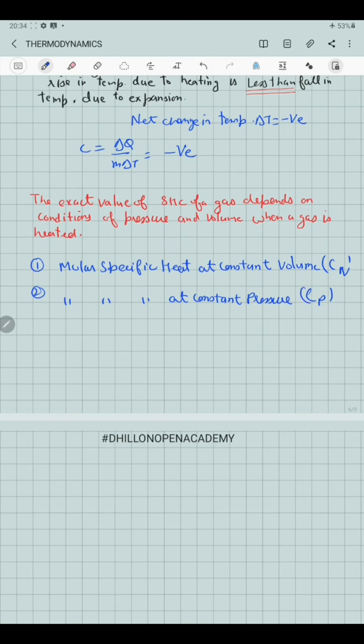So one is molar specific heat at constant volume, which is Cv. Another is molar specific heat at constant pressure, designated as Cp.